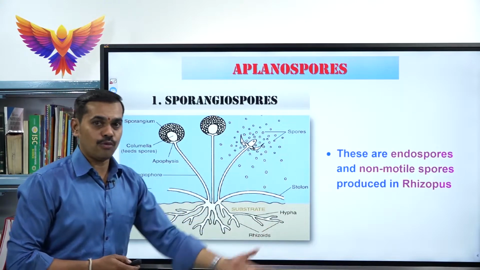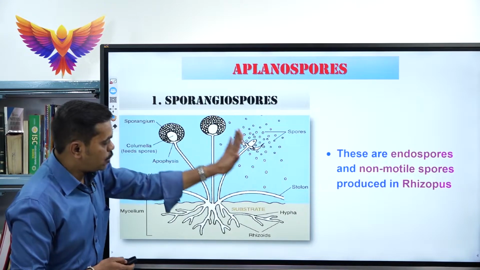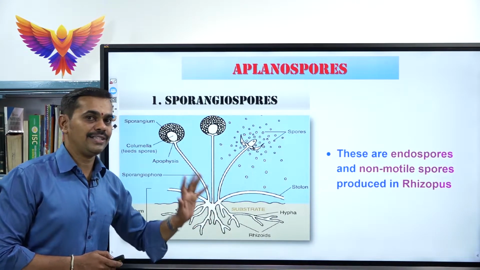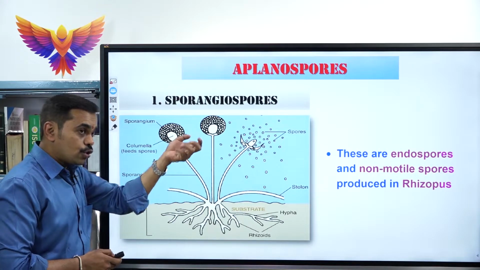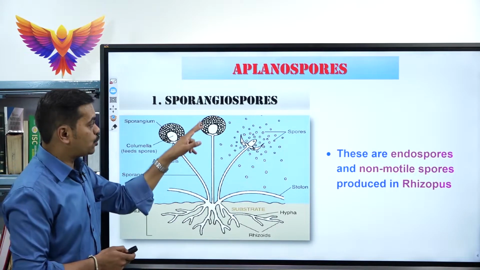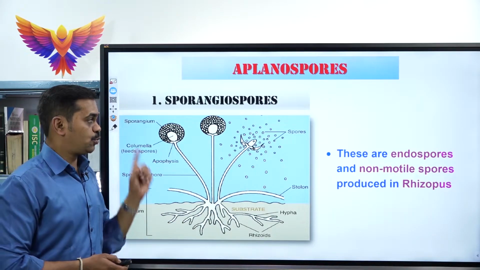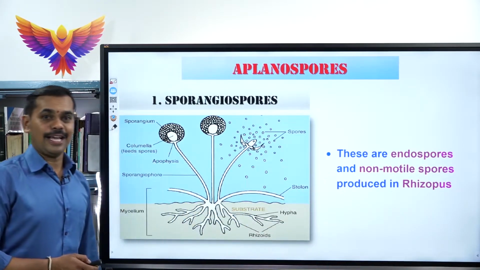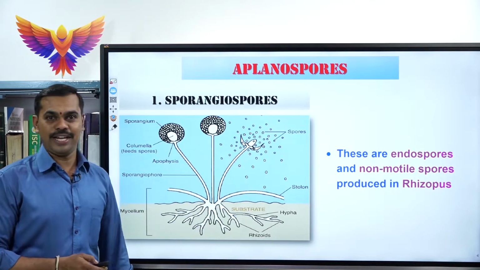They cannot move from one place to another. Please make a note of that. The best example for sporangiospores is Rhizopus. Very important for your theory as well as competitive exams.